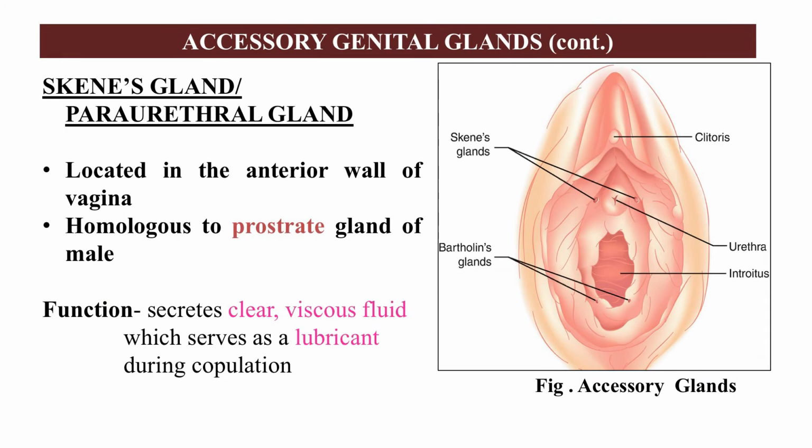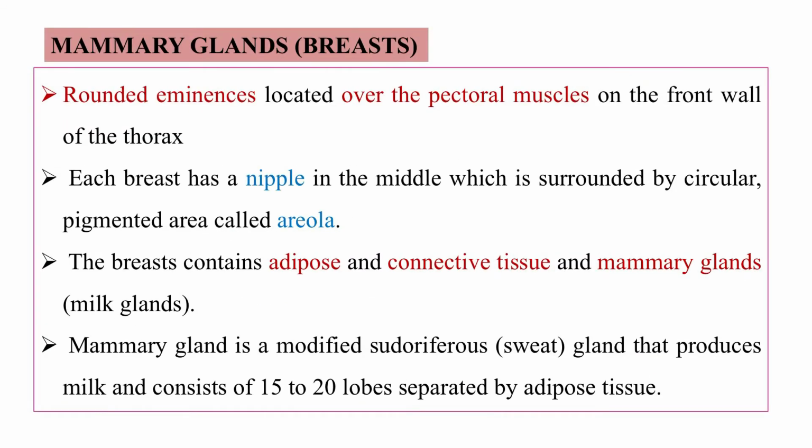The Skene's gland is located in the anterior wall of the vagina, and it is homologous to the prostate gland of male. The major function is it will secrete a clear viscous fluid which will serve as a lubricant during copulation. Now, we have the mammary glands.